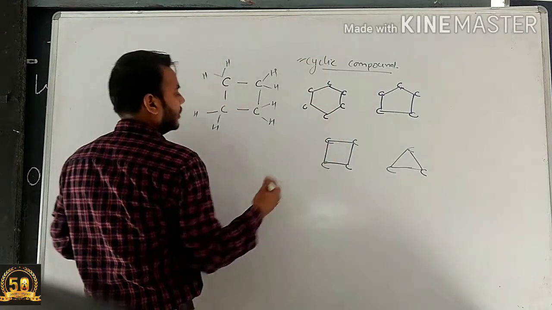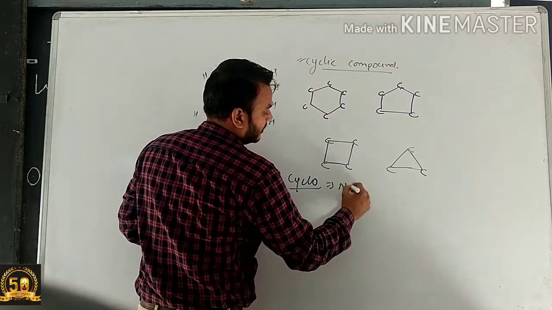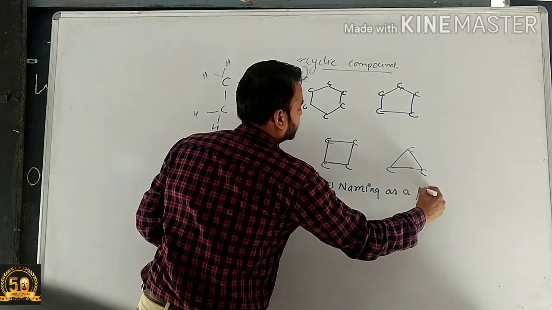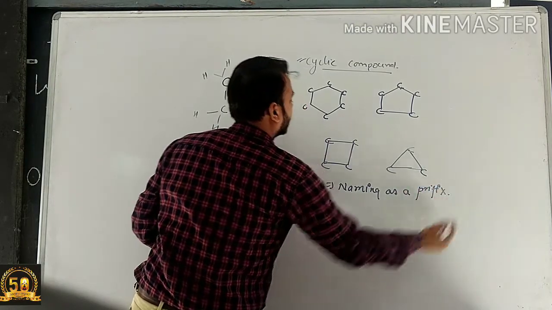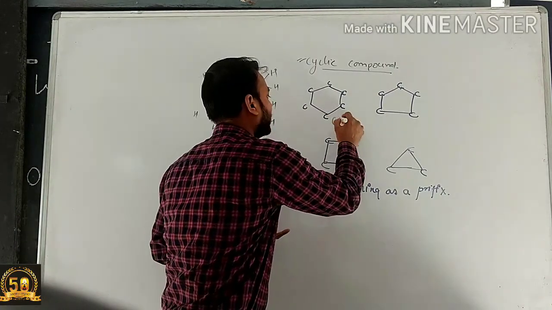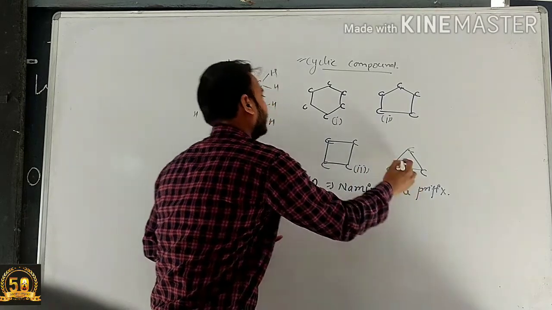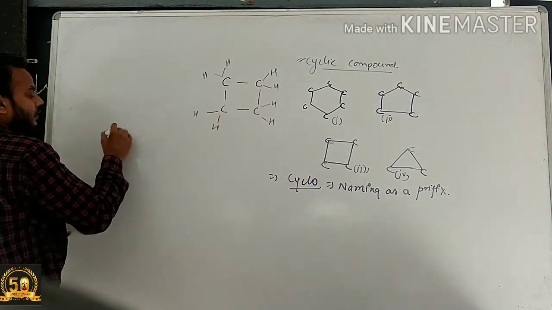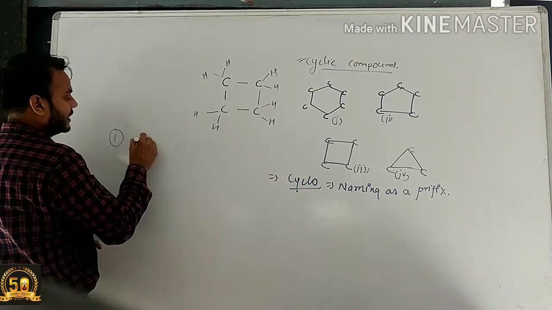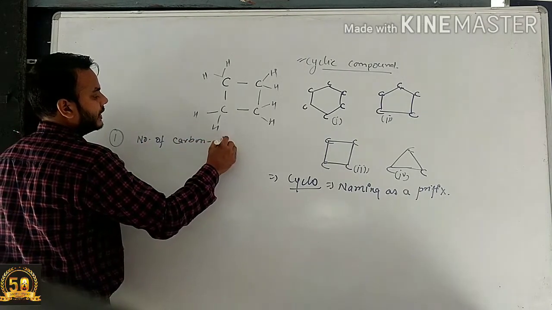For the naming of these compounds, we use cyclo as a prefix. Alright, so we use the prefix cyclo in these examples. We consider the first, second, third, and fourth ones. Taking the example of the first one, there are 6 carbons. The number of carbons is 6.